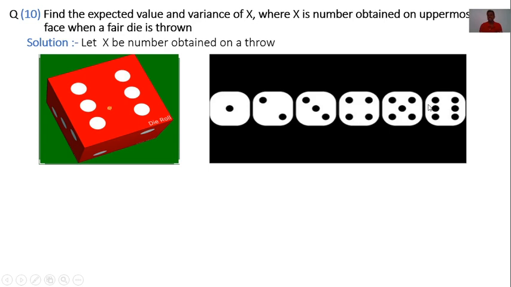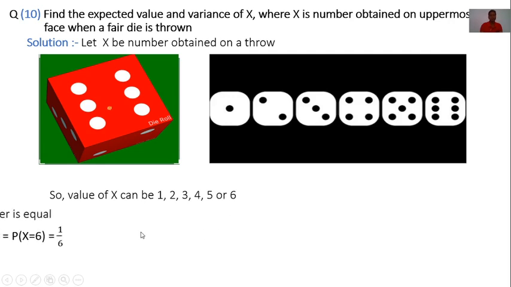These are totally 6. Now the possible values of x can be 1, 2, 3, 4, 5 and 6. These are the variables. Now find their corresponding probabilities.